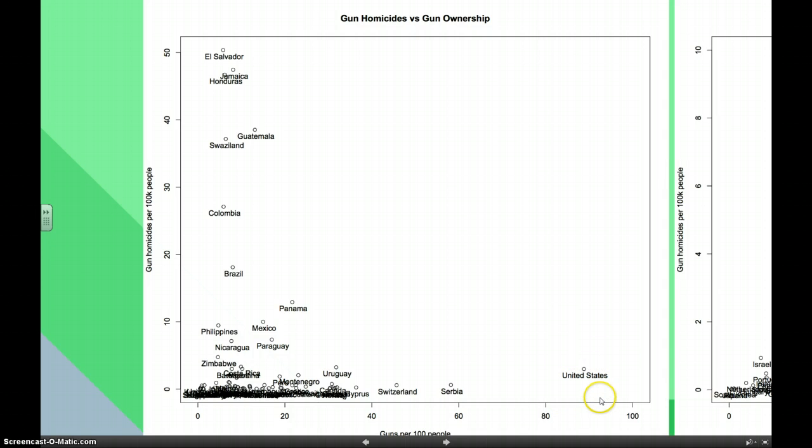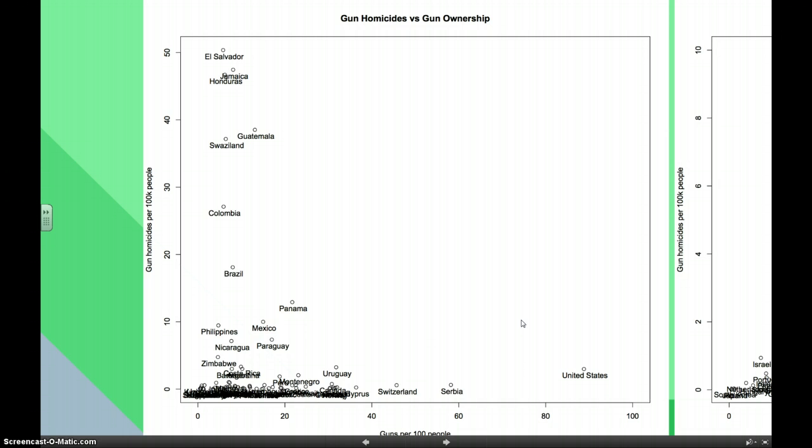So the most guns, basically. And that it has not very many gun homicides in comparison to these countries. So more guns and fewer deaths. So at first glance, this might look like an argument for gun ownership, that it prevents deaths.